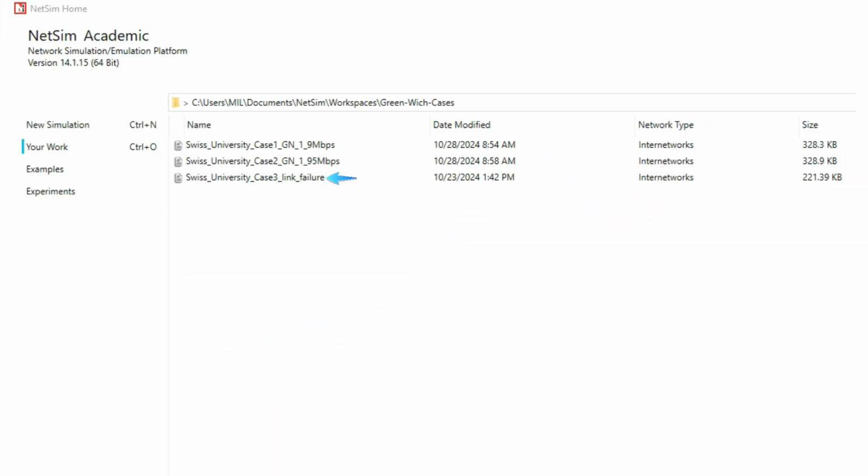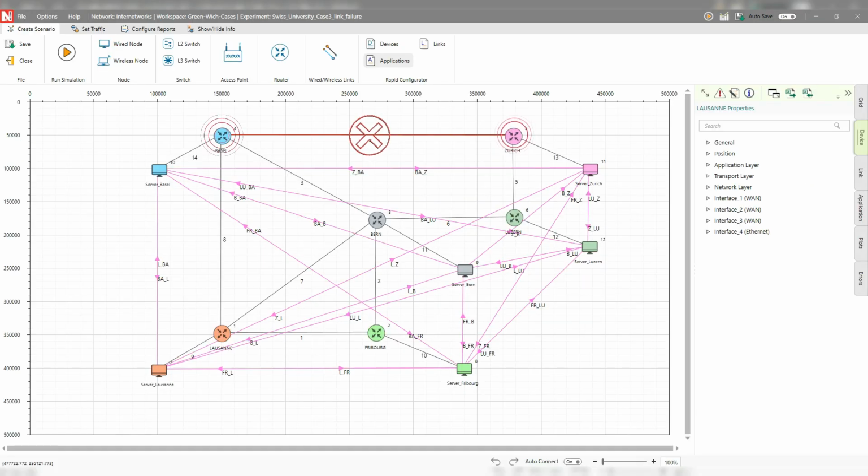In case 3, we're examining the impact of a link failure on overall network performance. We are simulating the failure of the Basel-Zurich link in this scenario.